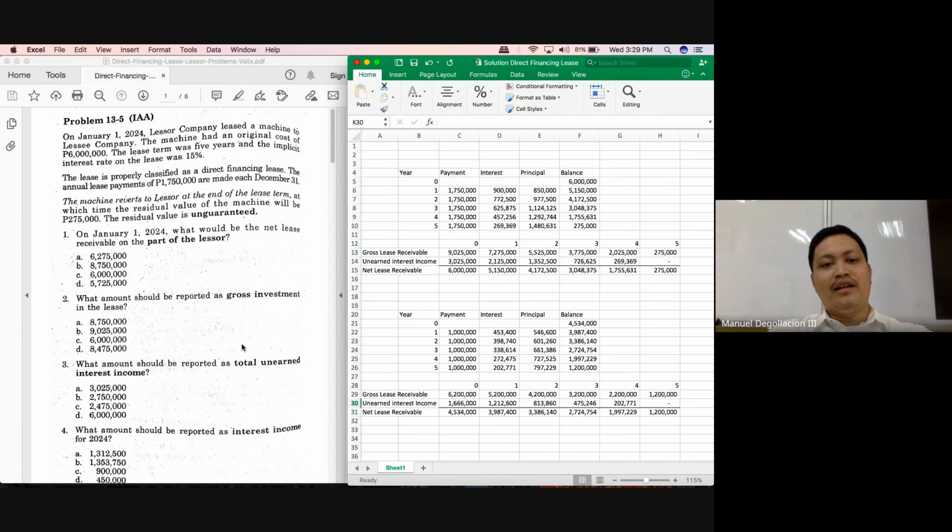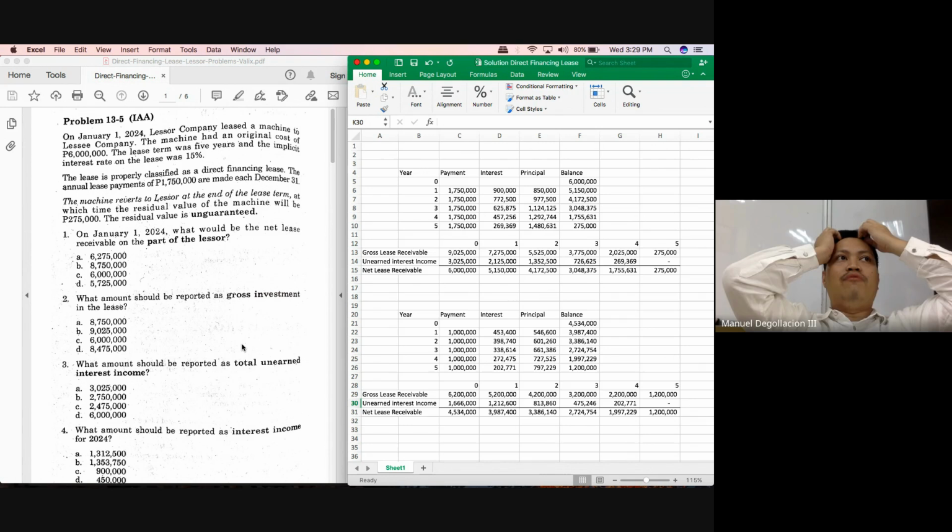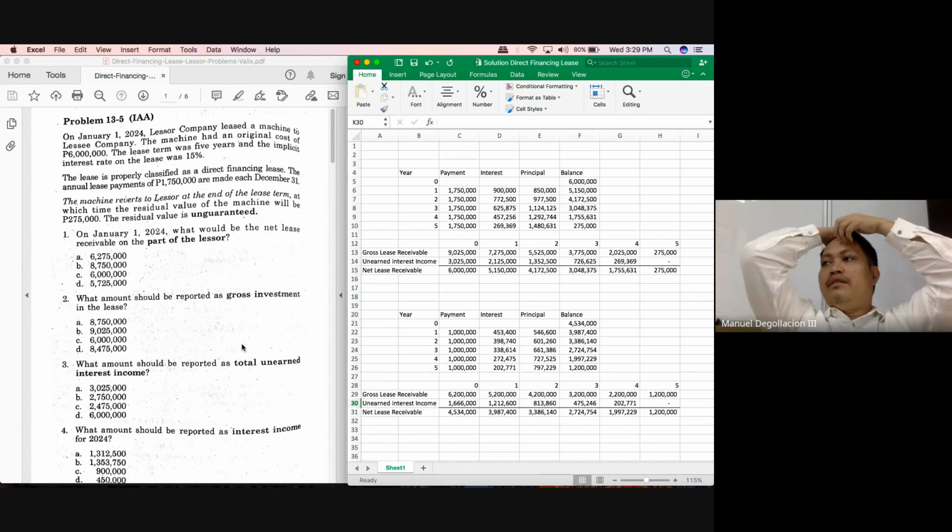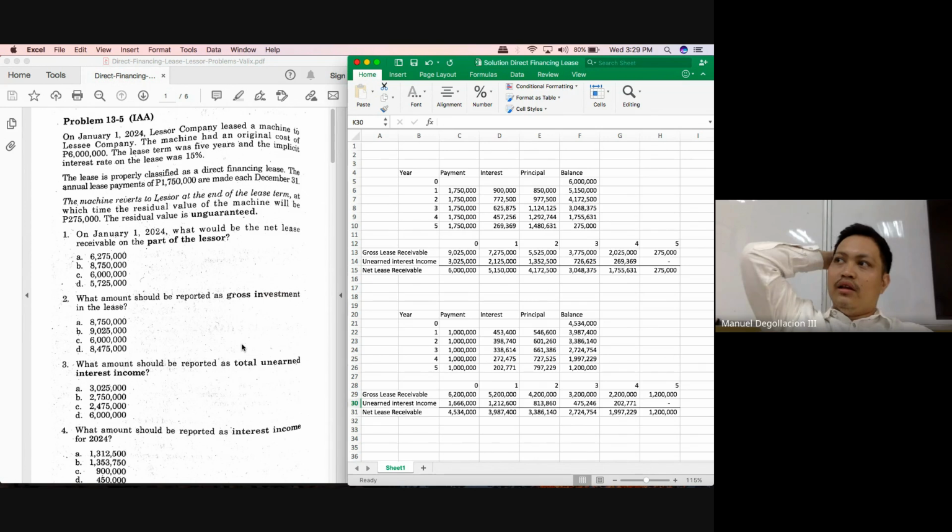Okay. Basically, this is what we've been discussing in class, wherein, if you'll recall, I've told you under direct financing lease, the income on the part of the lessor would just come from the difference between all that it will collect and the value of the asset. Okay, so total collectible minus the value of the asset, the difference would be the total income on the part of the lessor, which would be classified as an interest income.